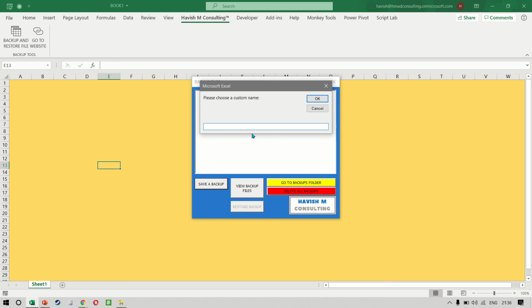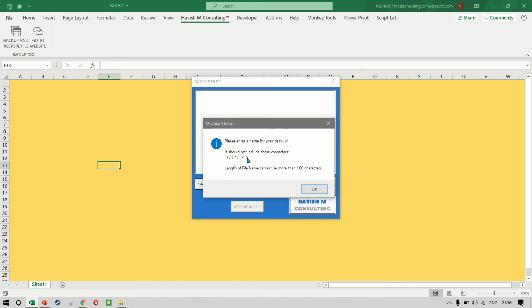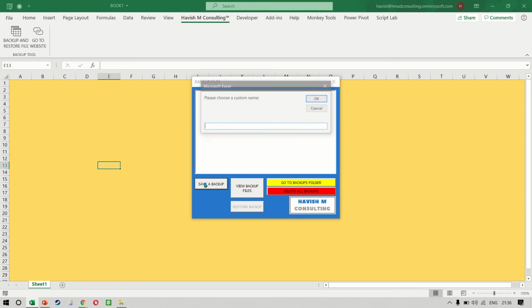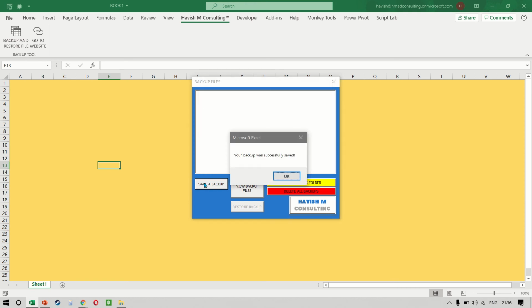And also, if I try to give it a different name, but with an illegal character, for example, the colon, then it tells us that it cannot include any of these characters: colon, back and forward slash, asterisk, greater than or less than sign, and left and right bracket. So let's save this as TWO2.